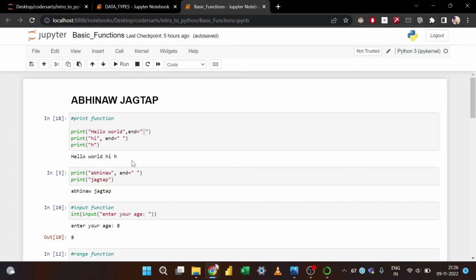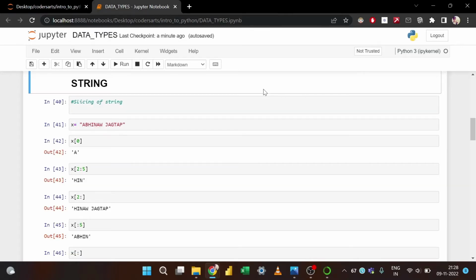Now let us quickly jump into the strings. Actually we can perform various things on a string, but let us start with slicing of the string. What does slicing of the string exactly mean? We'll try to understand this concept with the help of an example. If I take my name as a string, we can see my name will be indexed in such a manner.